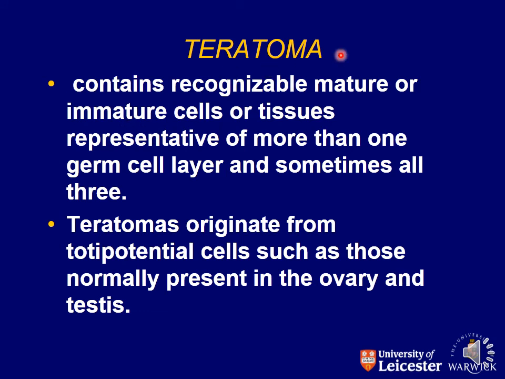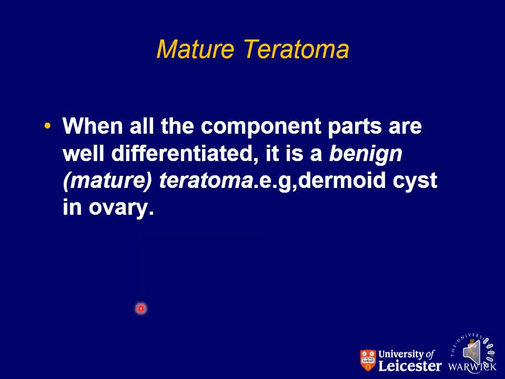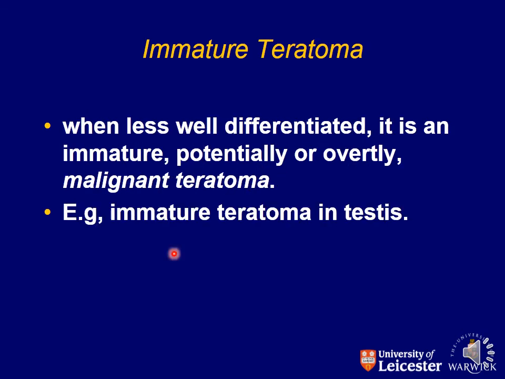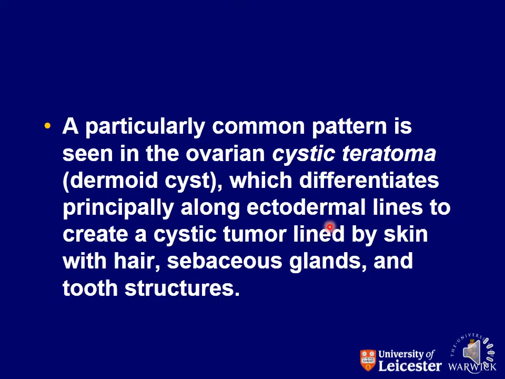So teratoma contains recognizable mature or immature cells or tissues representative of more than one germ cell layer, and sometimes all the 3 germ cell layers. Teratomas originate from totipotential cells, such as those normally present in the ovary and testes. Mature teratoma, when all the component parts are well differentiated, is a benign teratoma, that is dermoid cyst in the ovary. Immature teratoma, when less differentiated or immature contents are seen, is a potentially or overtly malignant teratoma. An example is immature teratoma in the testes.